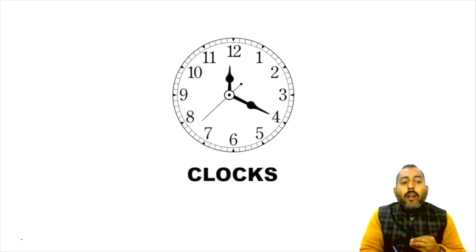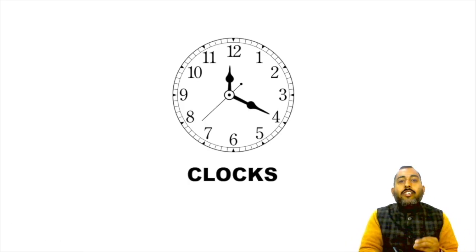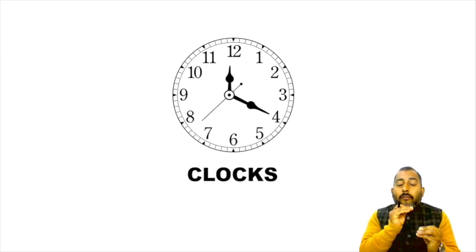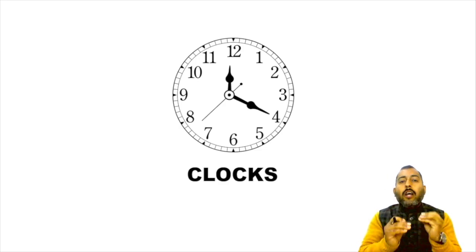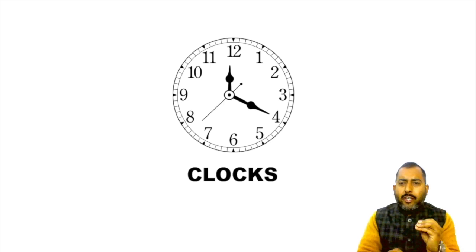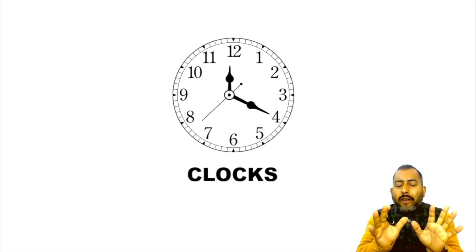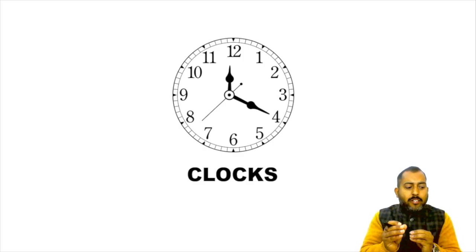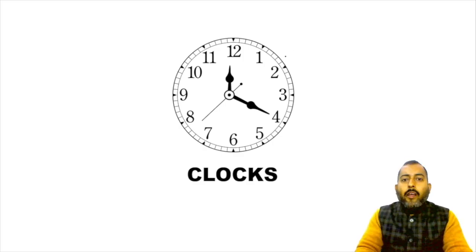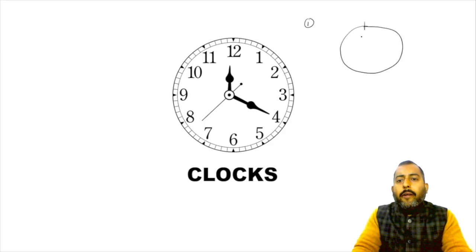Before asking any difficult question, before talking about any fundamentals and basics of clocks, let me ask you 2-3 very easy questions. I request you to just pay attention to my words, listen to my question first, and then you can answer. See, if I ask you, what is the angle between the hands of the clock at sharp 3?